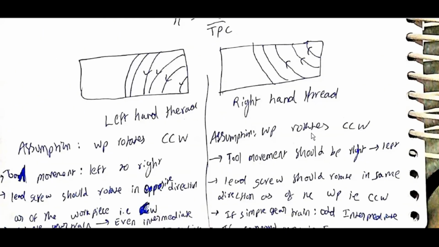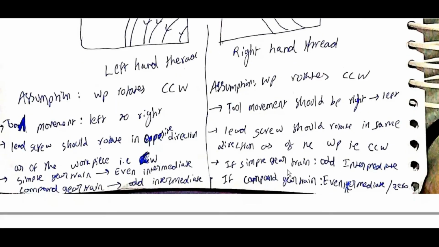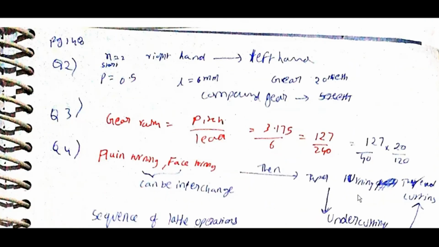Right hand thread: assume the workpiece rotates counterclockwise. Tool movement should be right to left. Lead screw should rotate in the same direction as the workpiece, that is counterclockwise. If simple gear train, odd number of intermediates. If compound gear train, even number of intermediates or 0.